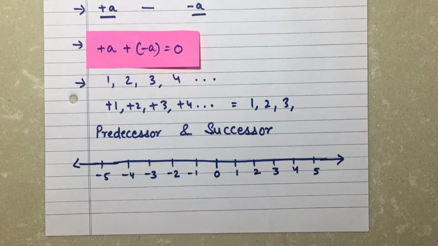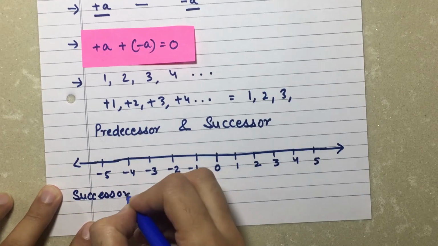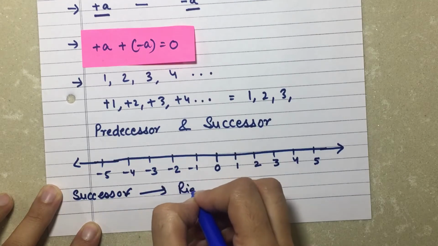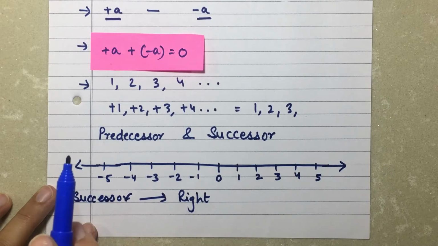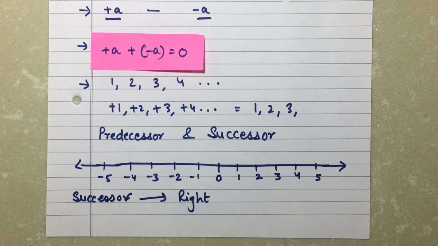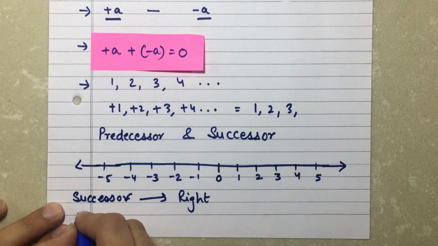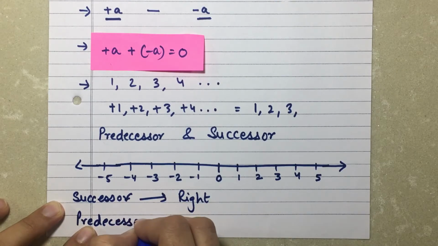So if I'm looking for a successor, the number which comes after, I'm going to move towards the right. So if I want to check what is the successor of -5, it is going to be -4. It comes after -5. And if I want to find the predecessor, the number which comes before, it is always going to be on my left side.